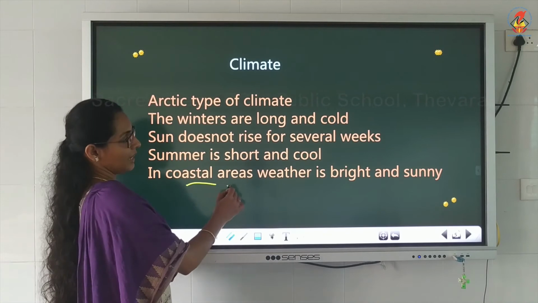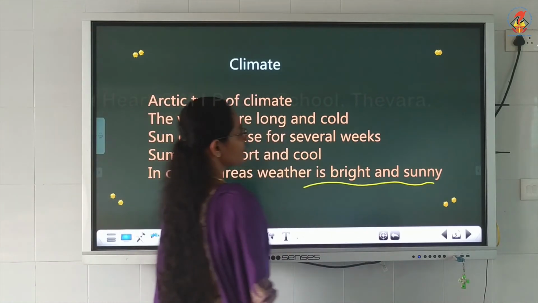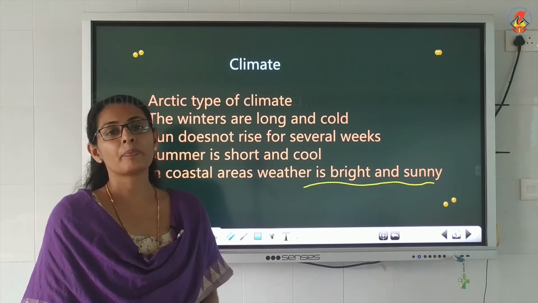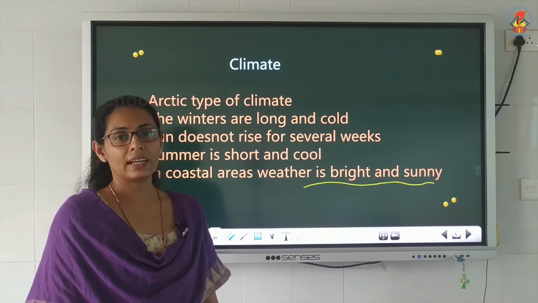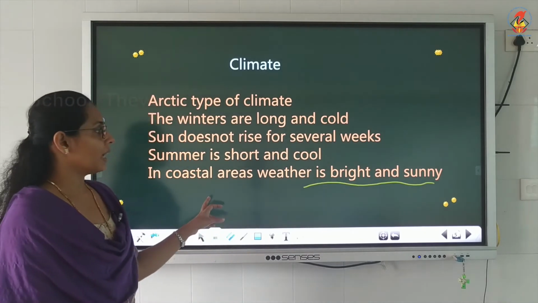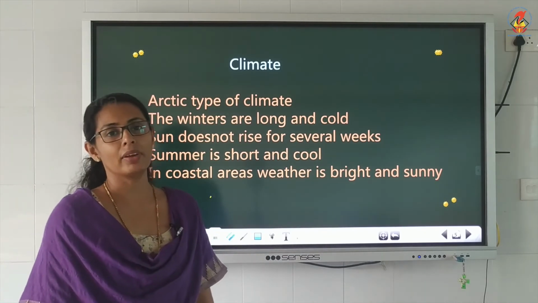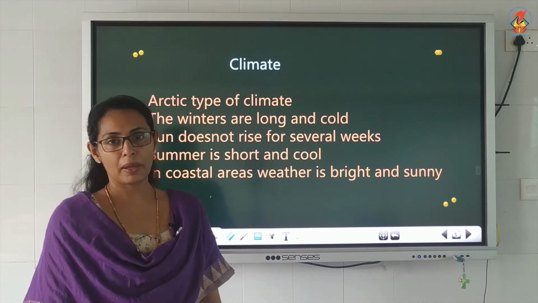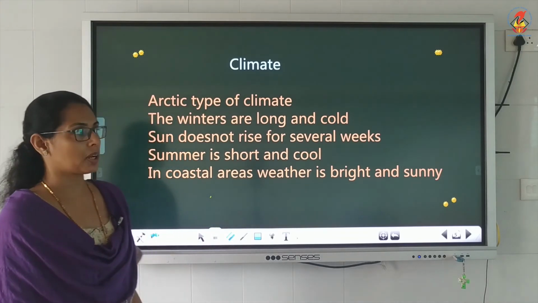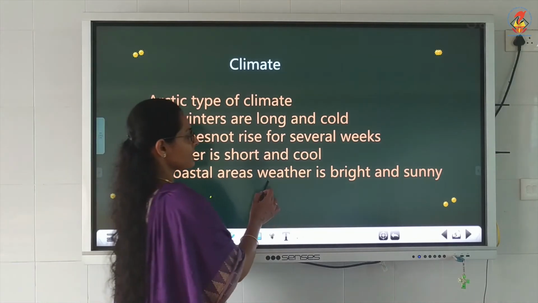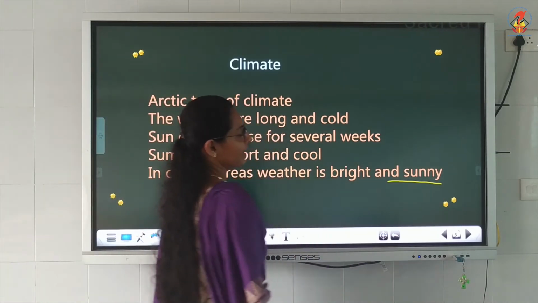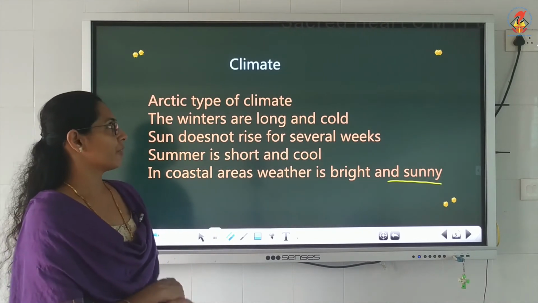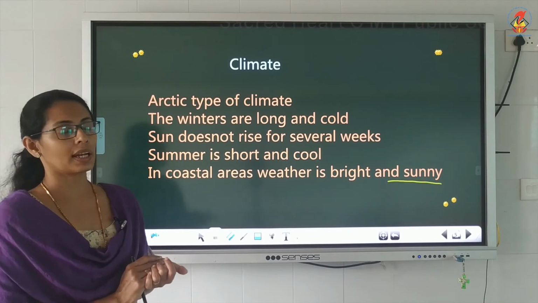And in coastal areas, the weather is bright and sunny. In the coastal areas, the weather is very bright and sunny. And only in coastal areas are the settlement people living, because there the weather is bright and sunny. Even though it is cold, they feel it is sunny and very bright for living. So this is about the climate.